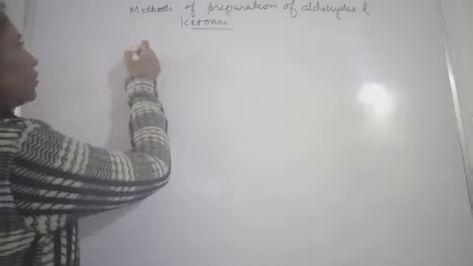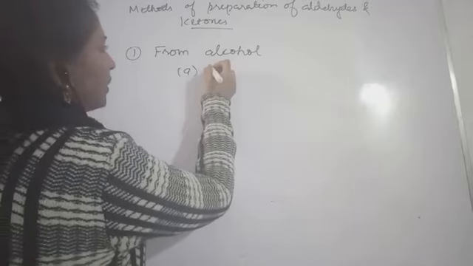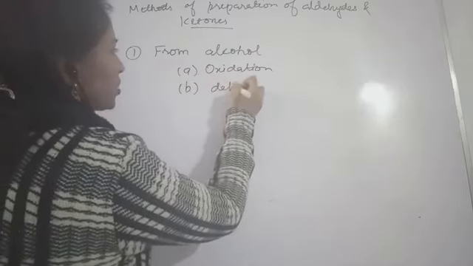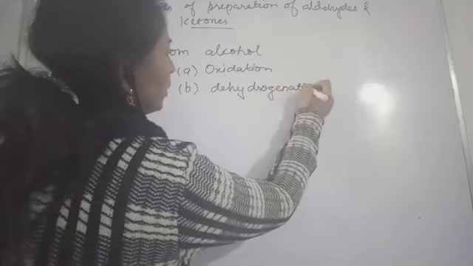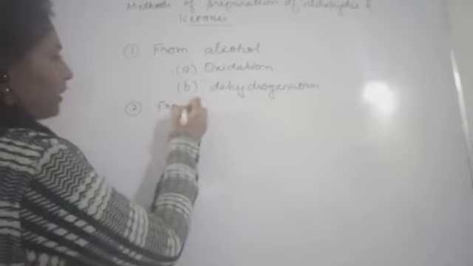See here, the methods of preparation of aldehydes and ketones. First of all we were discussing preparation from alcohols. This was completed. The subcategories were oxidation and dehydrogenation. We completed both parts, and we have seen how primary alcohol gives aldehyde and secondary alcohol gives ketone.